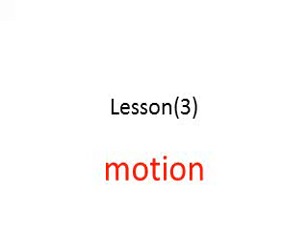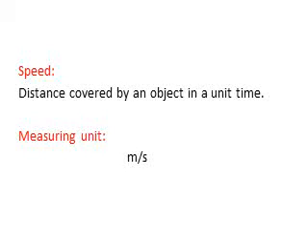Lesson 3 is talking about motion. What is the meaning of motion? Motion means if we have an object and this object changes its position as time passes, we say that this object made a motion. So motion means changing of object position as time passes.